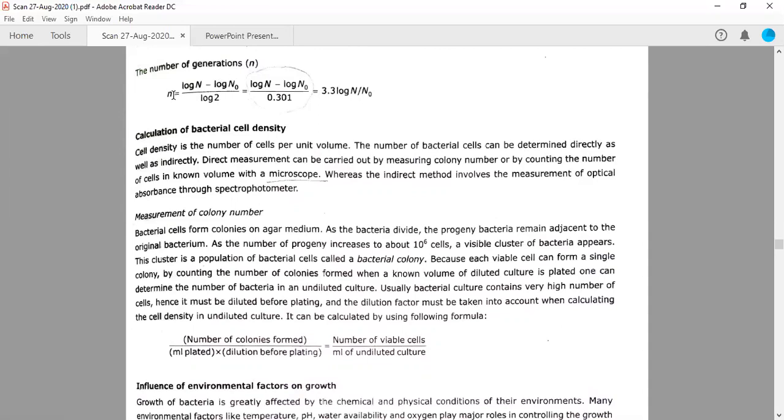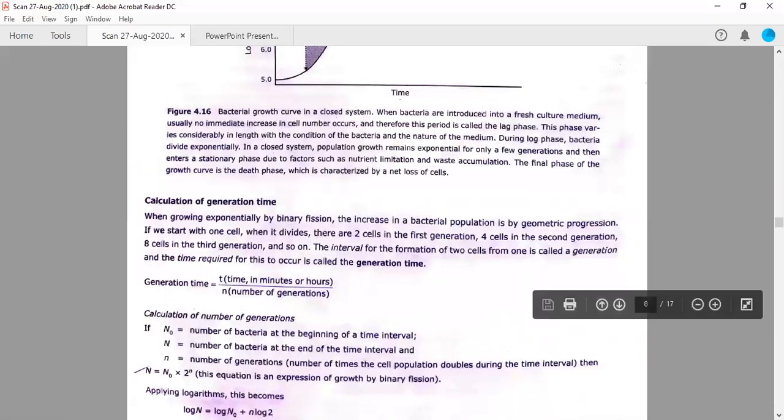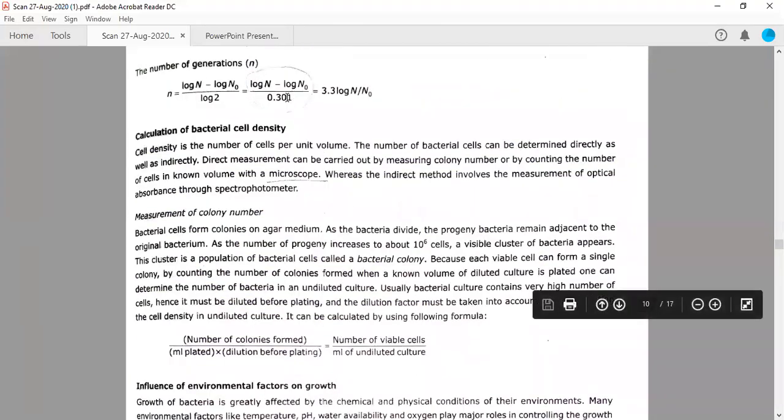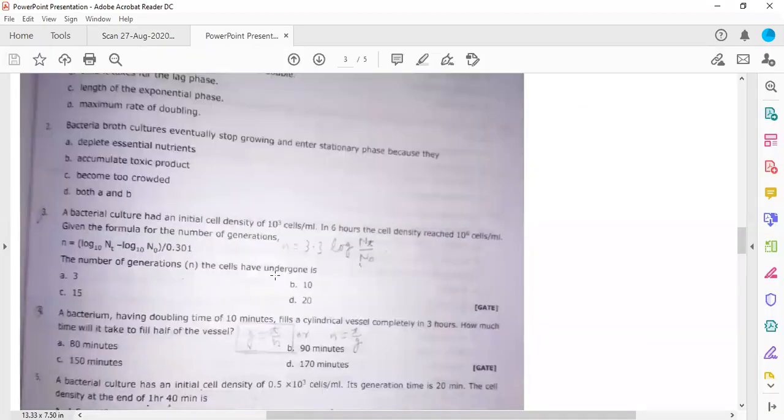So n, the number of generations, is equal to log N minus log N naught divided by log 2, and the log 2 value is 0.301, right? By this equation, we will solve this problem.